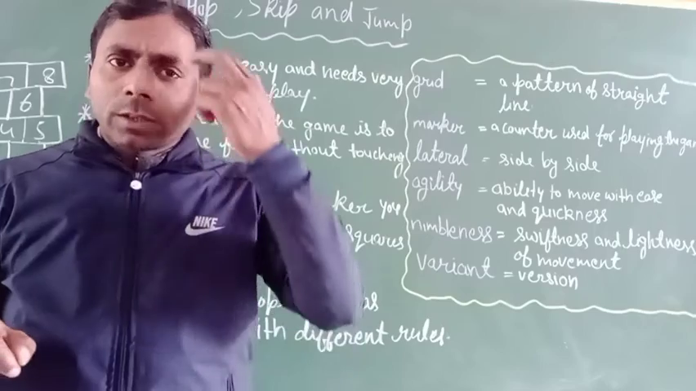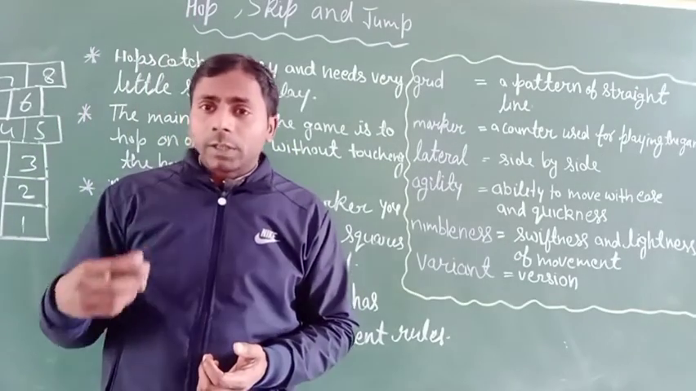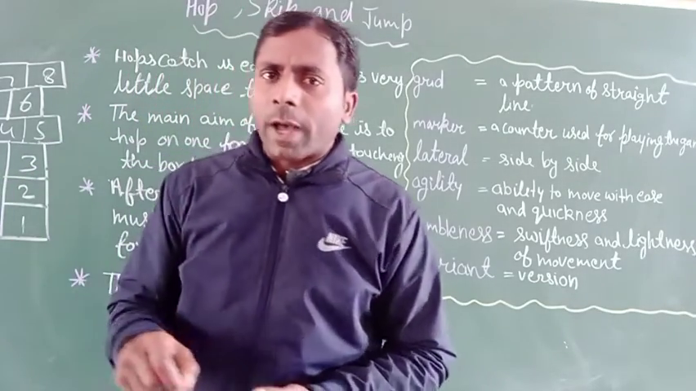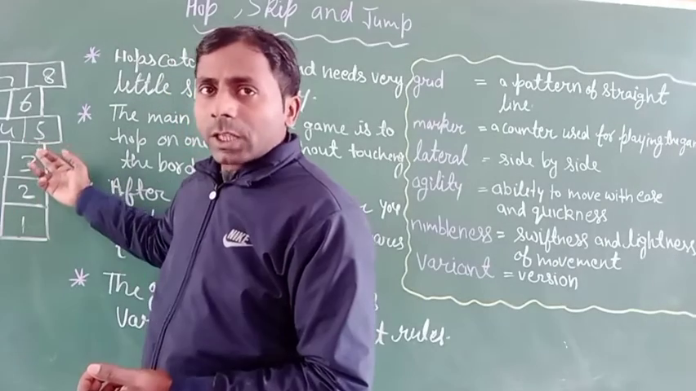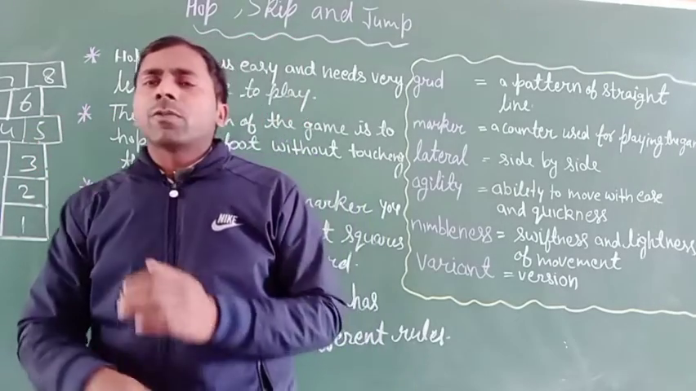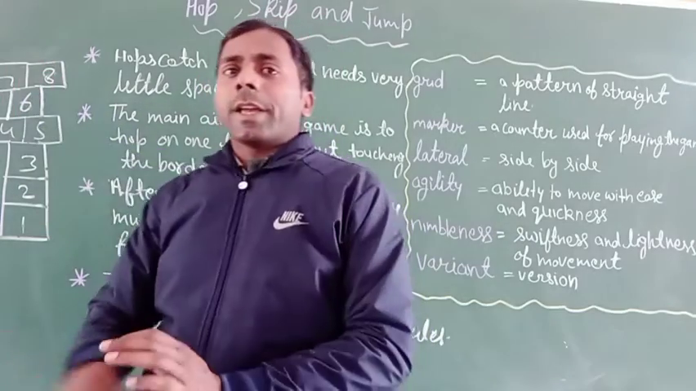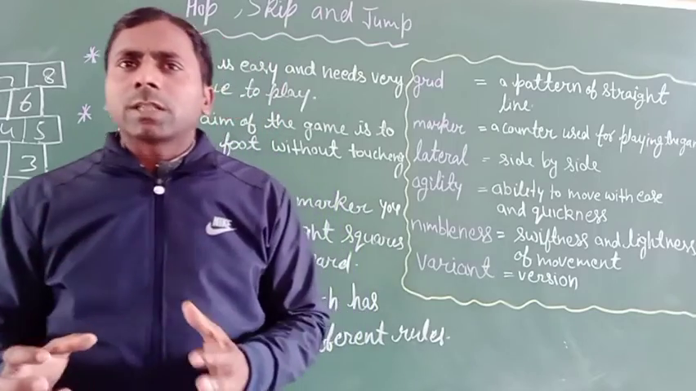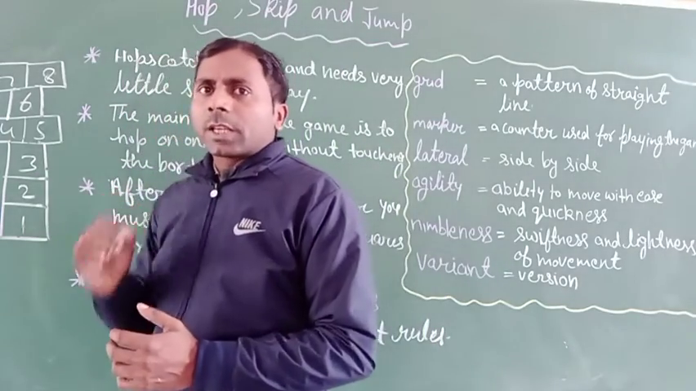He starts to hop on one foot. He takes the help of one foot and hops from the first square, then the second square, then the third square. Okay, and continues hopping till the 8th square. Okay, till the 8th square. At the 8th square, she turns around and hops back through the squares till the second square.